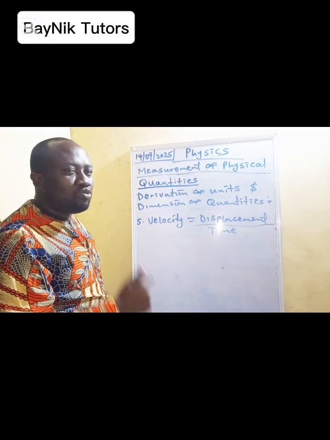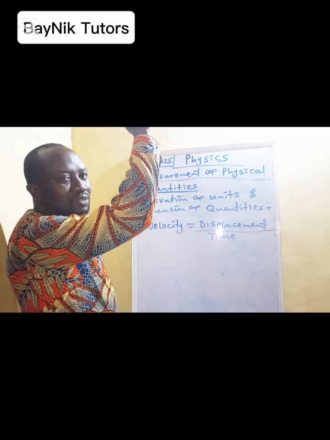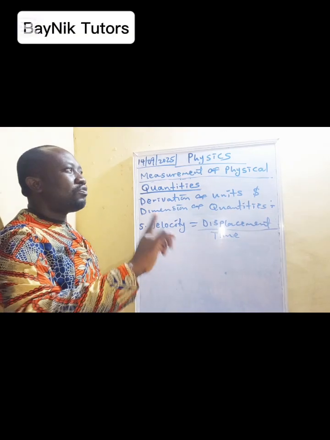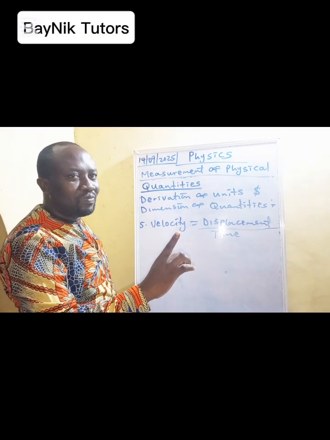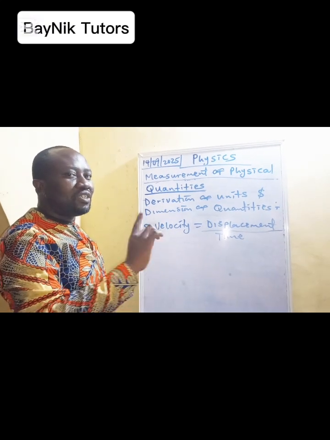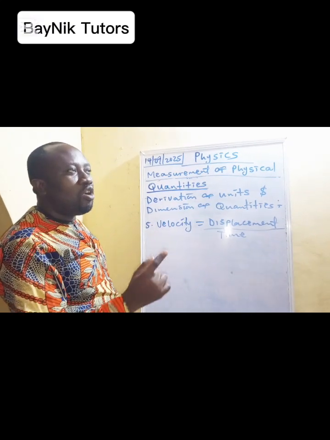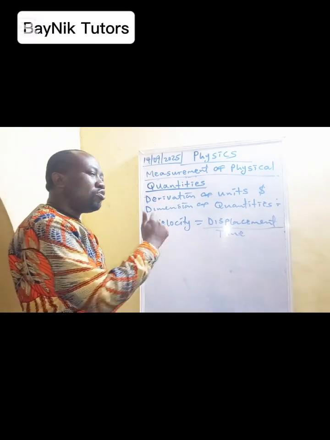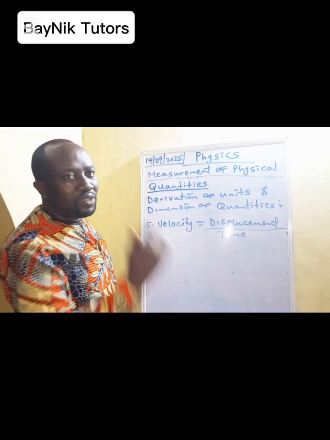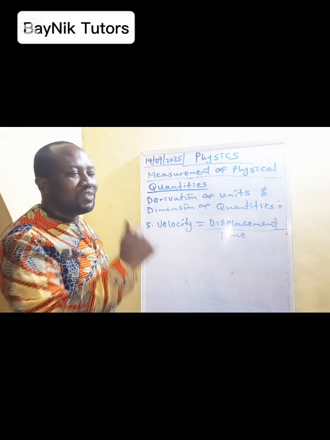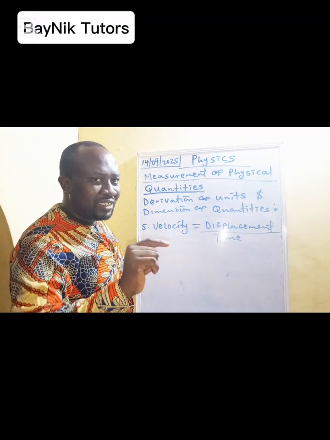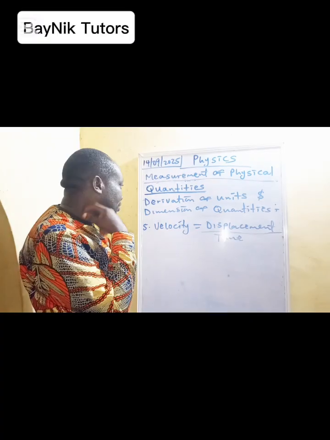I can say Olaolu walks due north. That's displacement. Olaolu walks due west. Olaolu walks with a displacement of 30 meters northwest, or a distance of 30 meters at 15 degrees northwest or northeast, or 50 meters due north, due south, due west, due east. That's a direction. So distance is the space between 2 points with no specific direction, while displacement is the space between 2 points in a specified direction. Please take note of that.